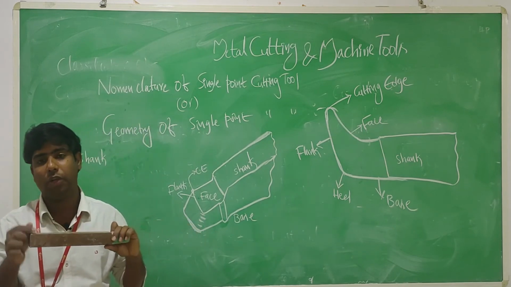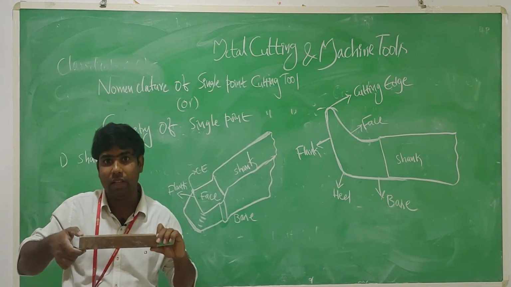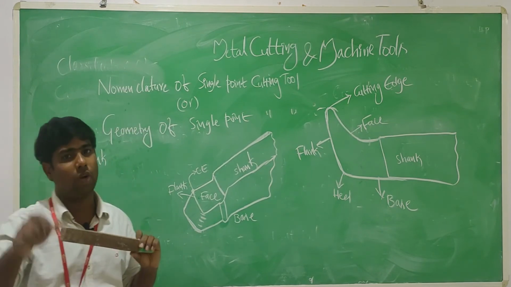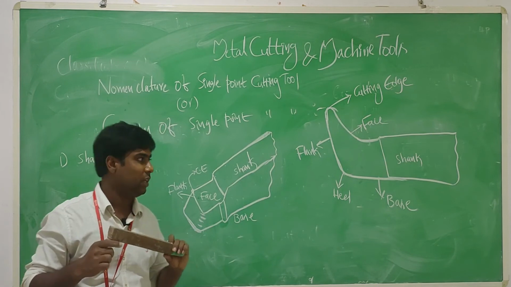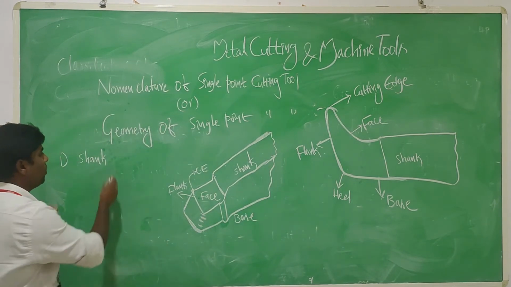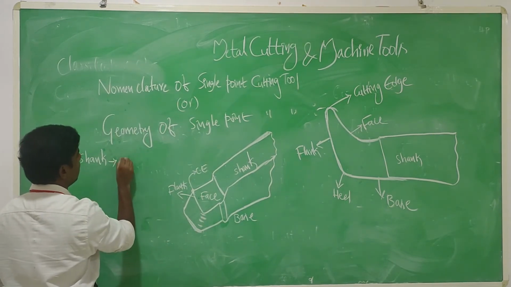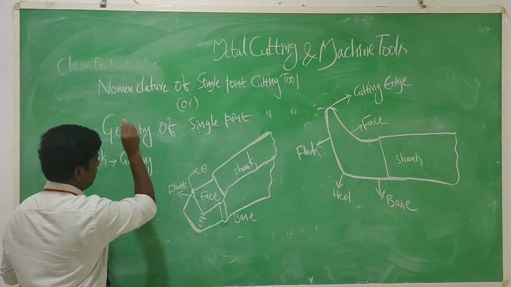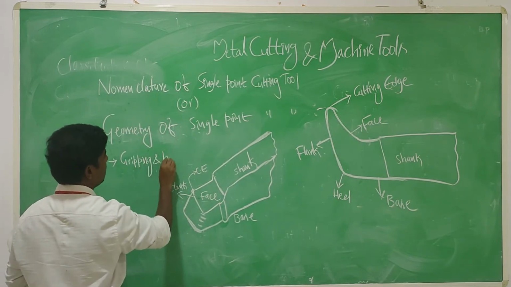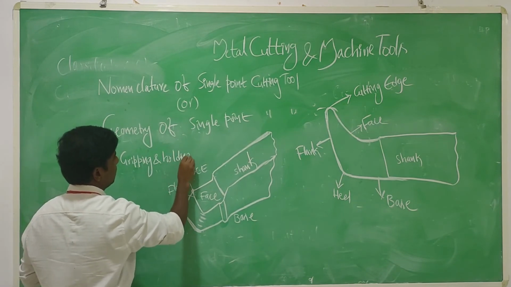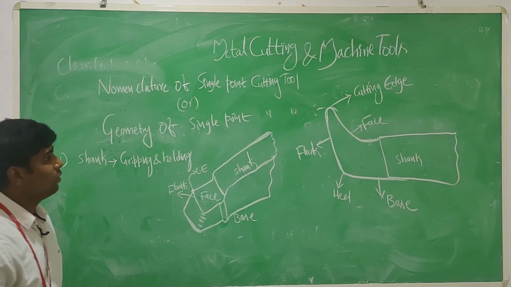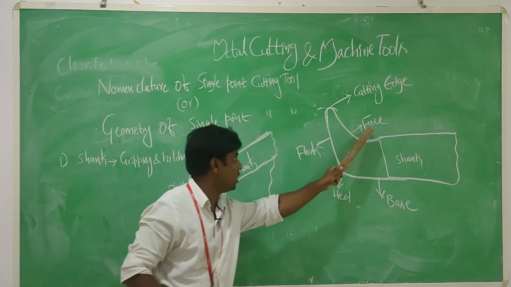These are held in the tool post as well as tool holders, in different ways on different machines. Right, friends?